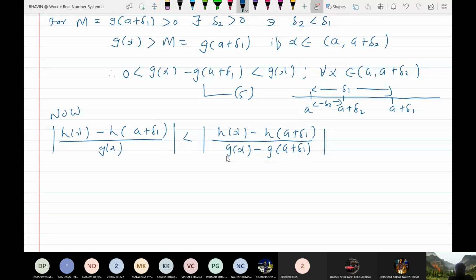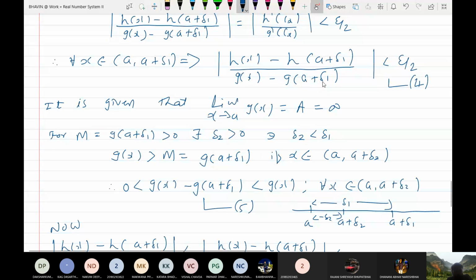And why is this? Because g(x) minus g(a plus delta 1) is always positive. Fine. So now this is less than epsilon by 2, isn't it?